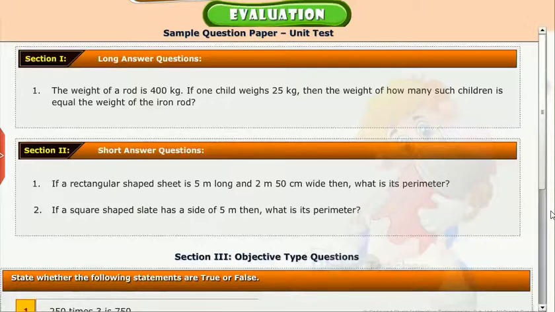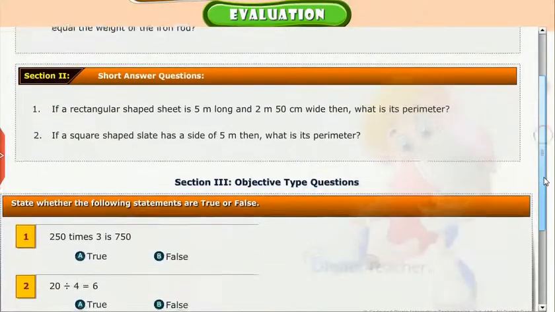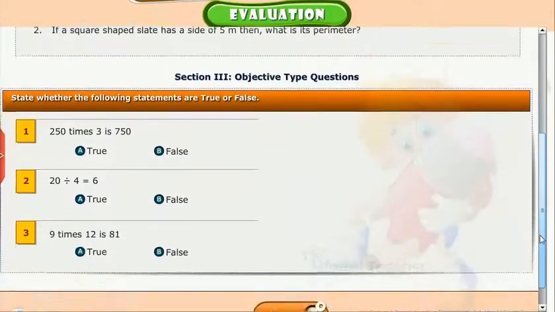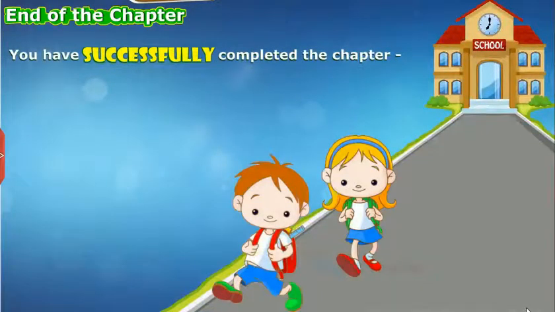Test your understanding of the chapter by taking the mock unit test. You have successfully completed the chapter My Trip.